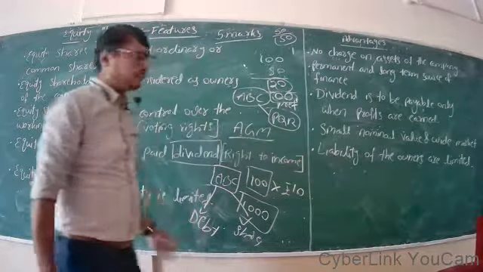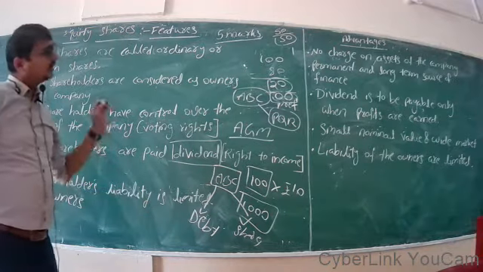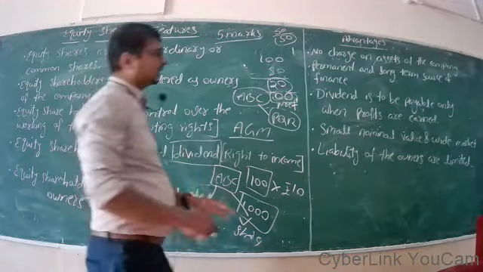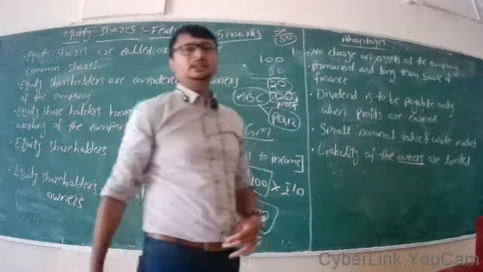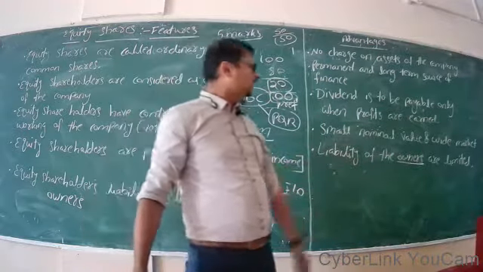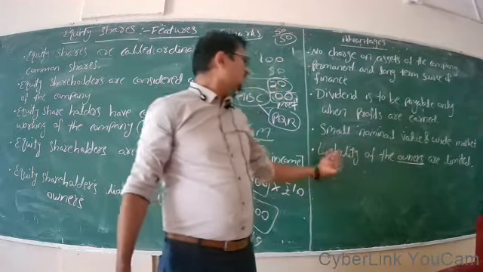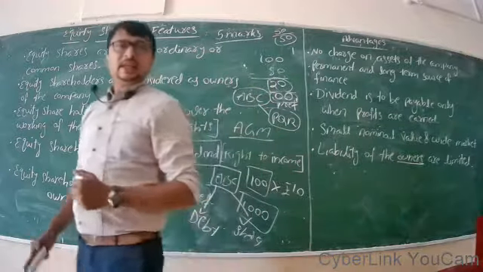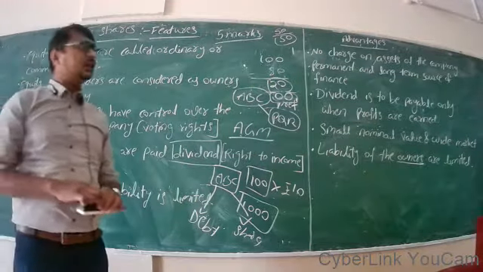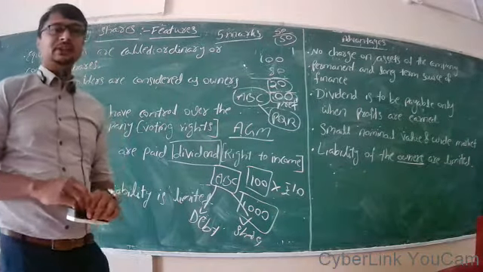Again, as explained here also, the liability of the owners is very limited. This is the biggest advantage to the owners of the company, because their personal property can never be sued by the creditor. That is why the equity shareholders' liability is considered limited only. So in the next class we are going to discuss preference shares. Thank you.